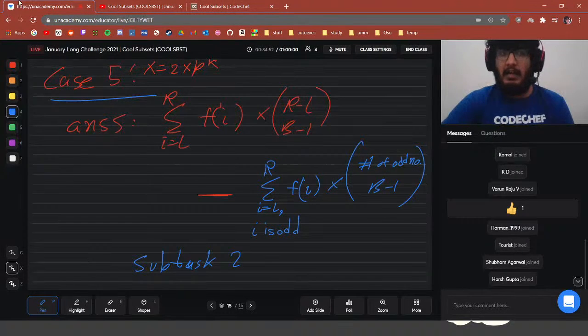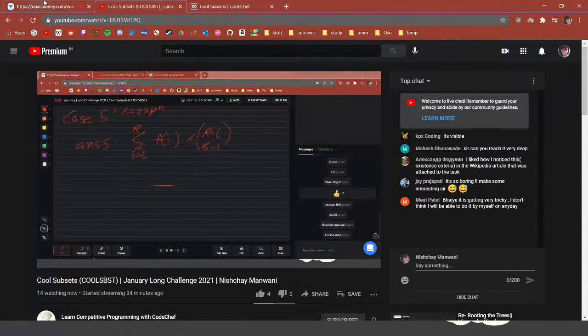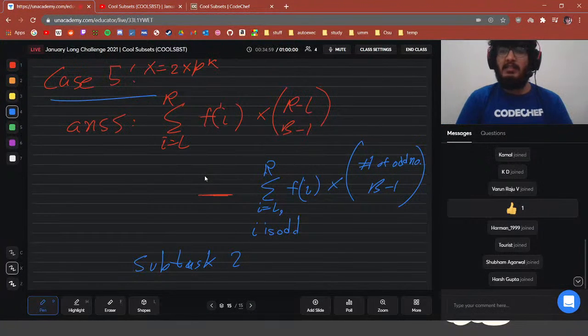So is there any doubt in how we calculate subtask 2? It is just really mathy and really extensive, right? You can do this on your own. You do not have to worry about not doing this on your own. You just need a lot of time. As in long challenges, you get a lot of time. You have 10 days to find out the answer, right?